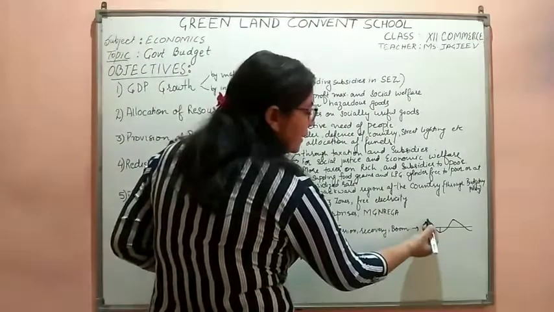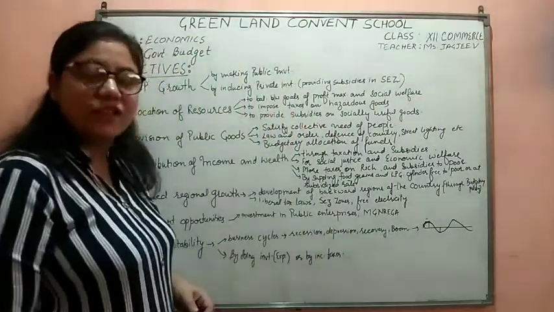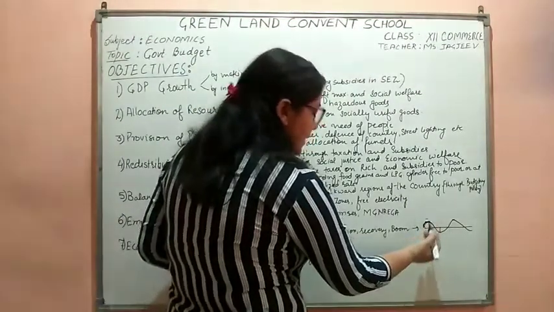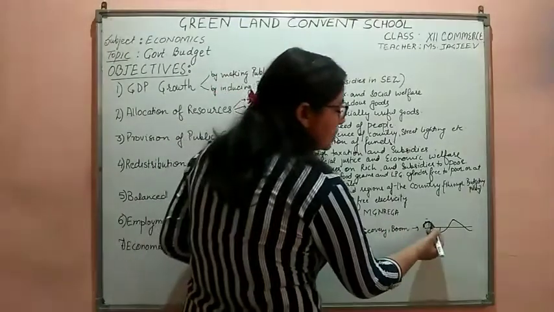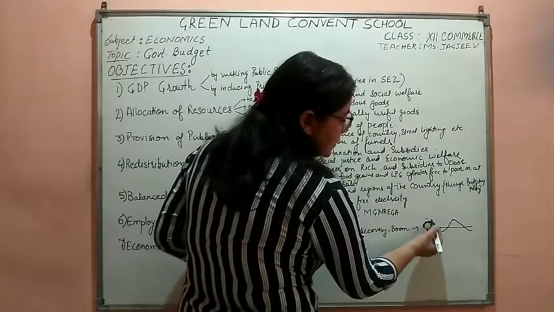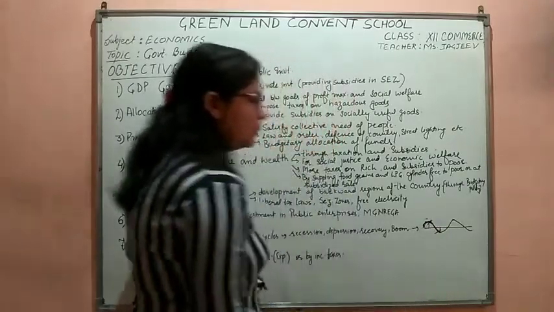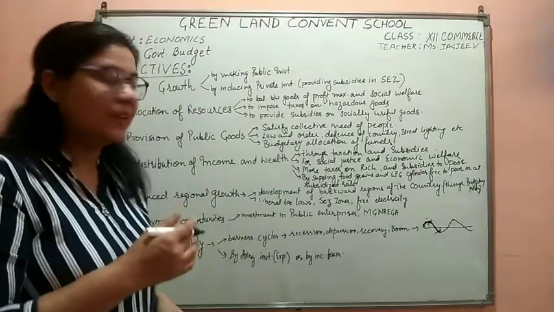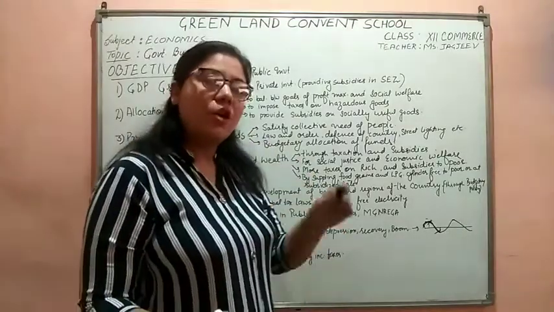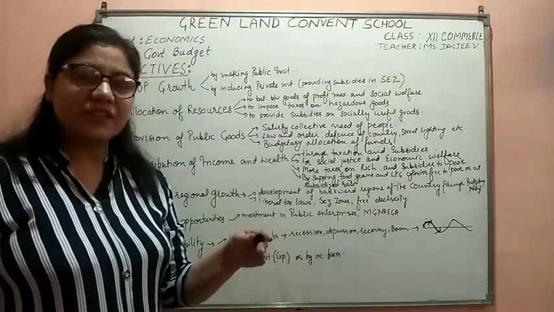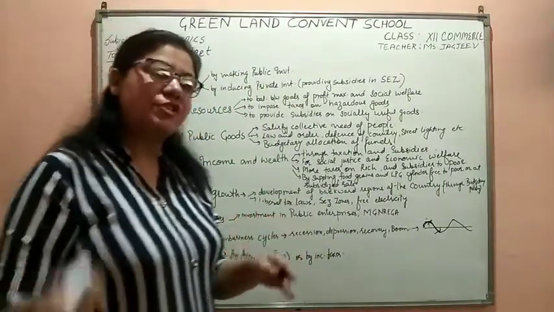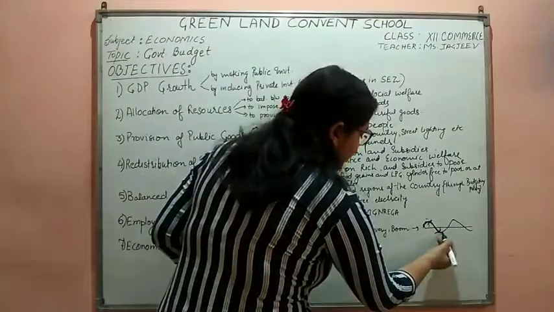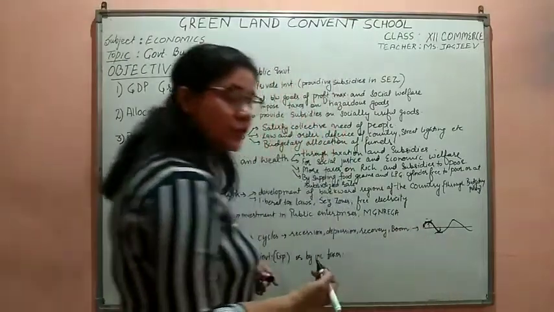This is the boom period, when inflation is at the peak rate. Now, after the boom period, the recession must come. From here to here we are having a recession period. When the recession comes, the inducement to invest is less in the economy and the aggregate demand is coming down. All such are the characteristics of the recession period. When the recession is at its peak, it means we are at the period of depression, which we also call deflation.